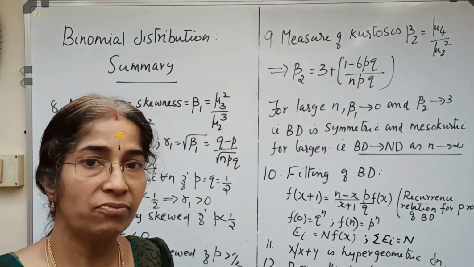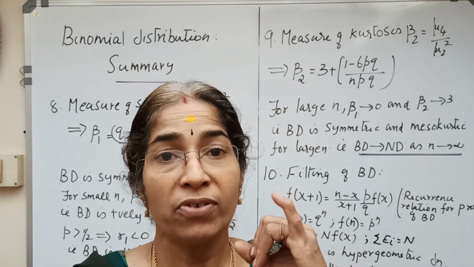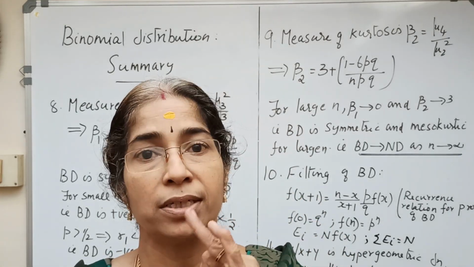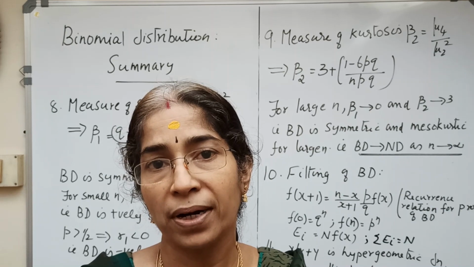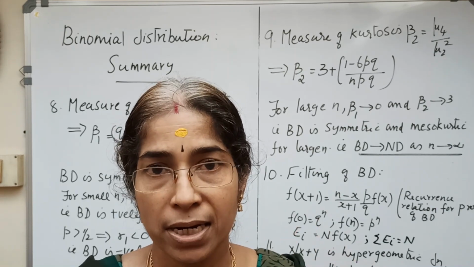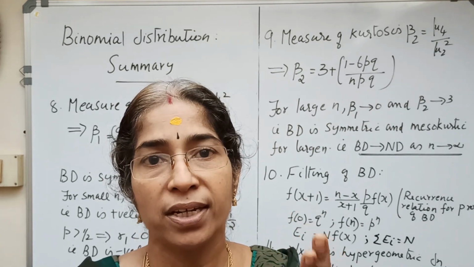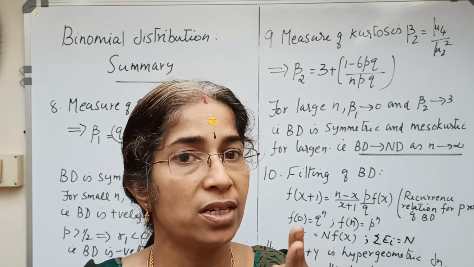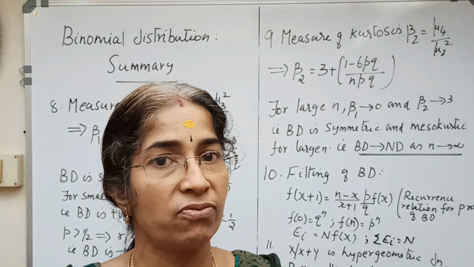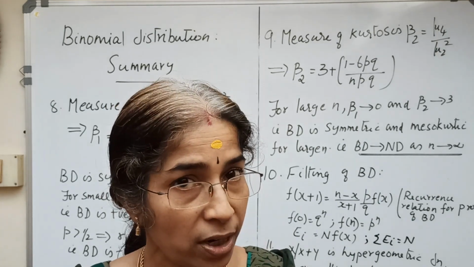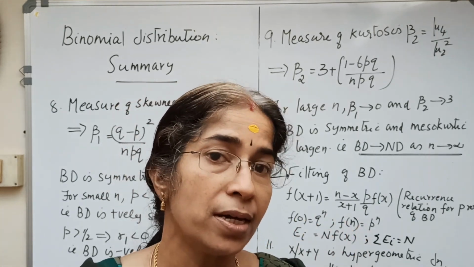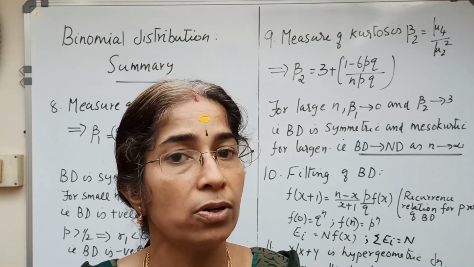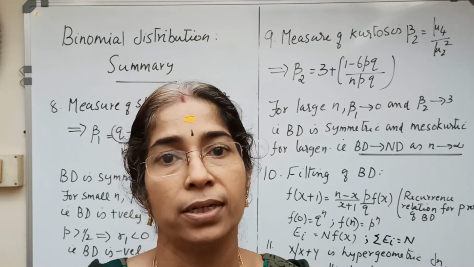So lastly, we conclude the session. If x follows b(n, p), the two important constants for binomial distribution are mean = np and variance = npq, so that standard deviation = root of variance of x = root of npq, and mean is greater than variance for binomial distribution. Okay, thank you.